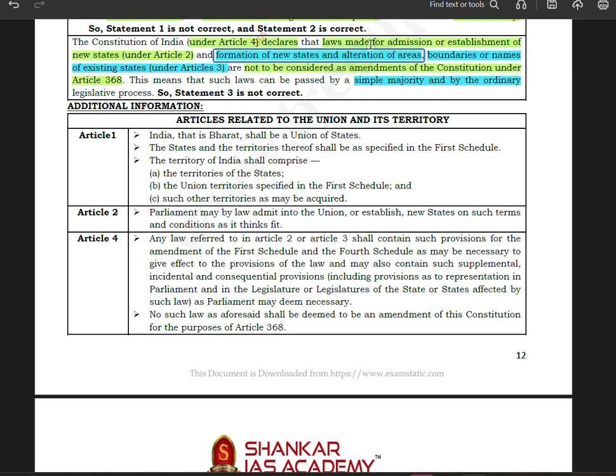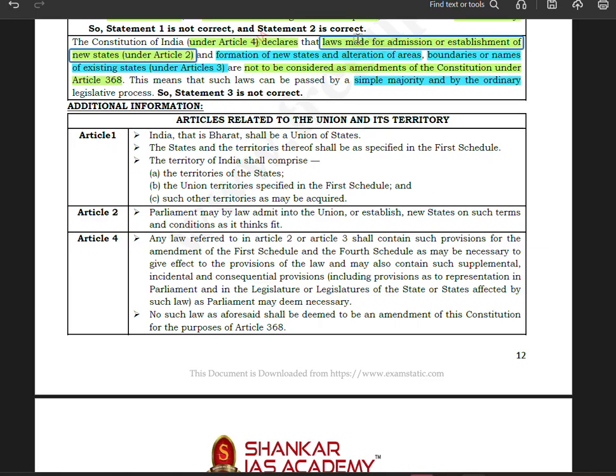So under Article 2, you are admitting a new state. You are trying to build a new state by acquiring, let's say, foreign territory, or purchasing foreign territory. That is under Article 2. And then you have Article 3.